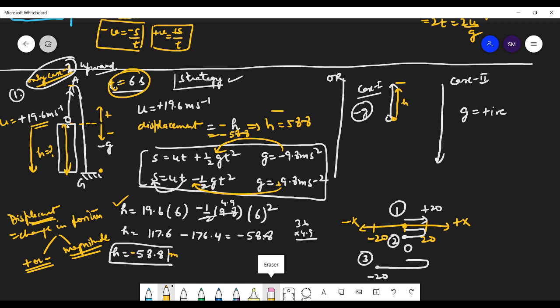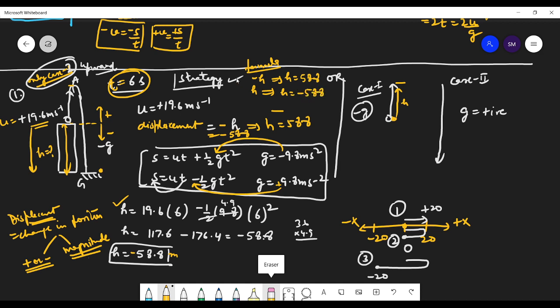But if you already know here in this case that H is negative, you can take the H negative also. But if you have taken the H negative, then your answer will be H is equals to 58.8. And if you have taken the H positive in the formula, then your answer will be H is equals to minus 58.8.